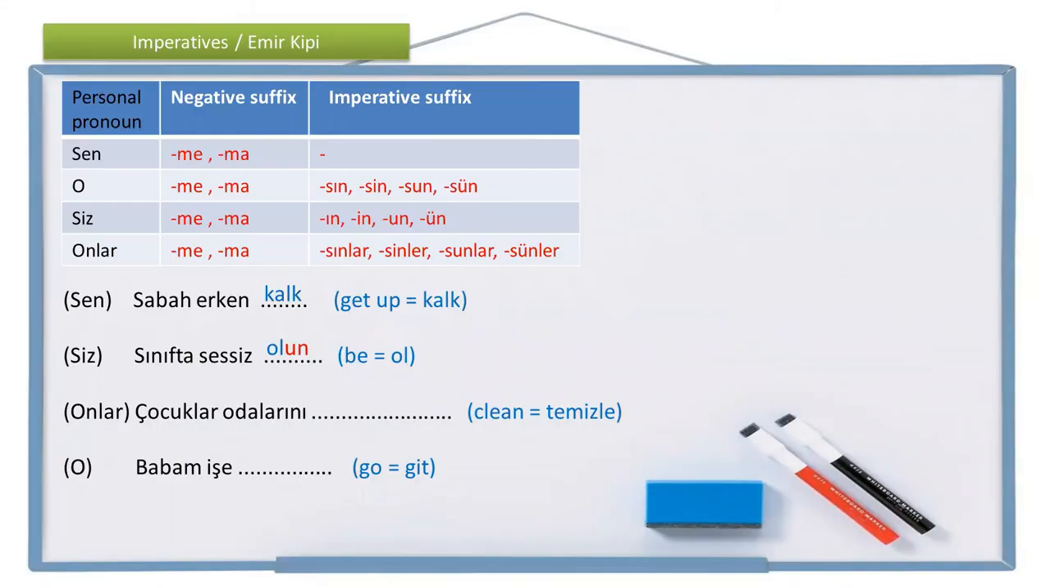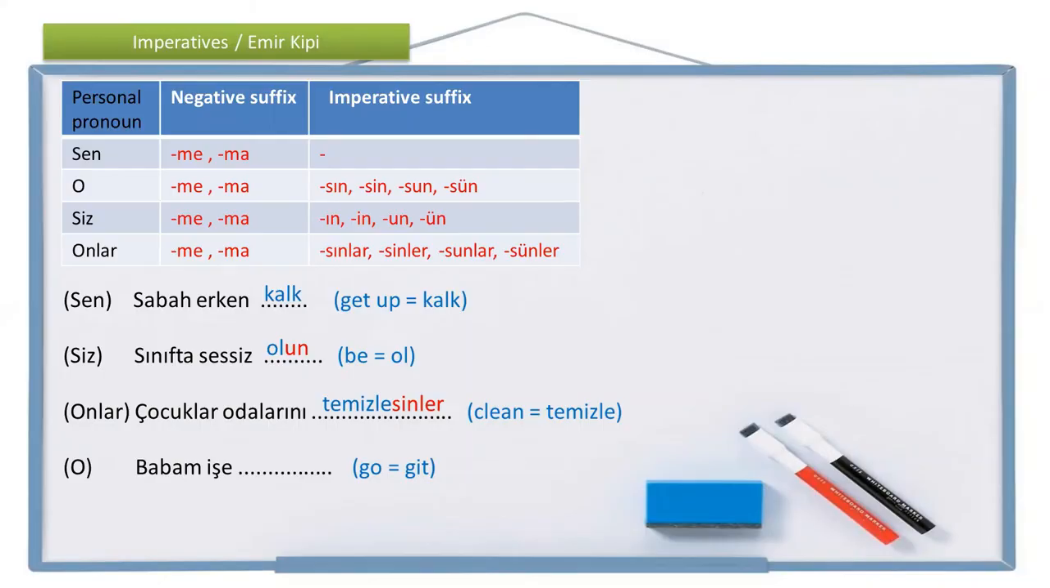Alright. This time, the father is talking to mother and saying, tell the kids to clean their room. Kids, çocuklar, their room, odalarını, clean, temizle. So, I want them to clean their room. Let them clean their room. They, onlar. Temizlesinler. Let them clean their room. Onlar odalarını temizlesinler. Let the kids clean their room.